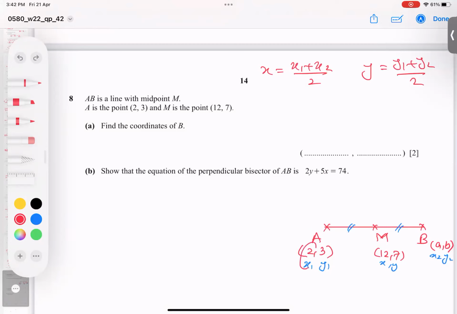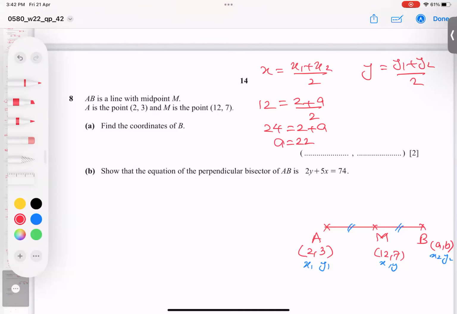So this 2 will go here, this A will go here, and this 12 will go here. 12 multiplied by 2 is 24, equals 2 plus A. Subtract 2, and I got 22.